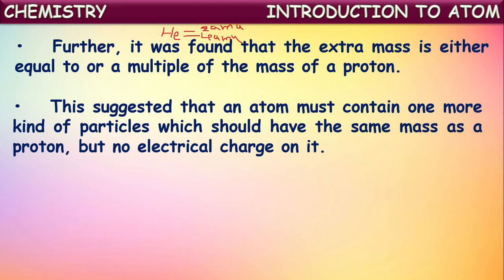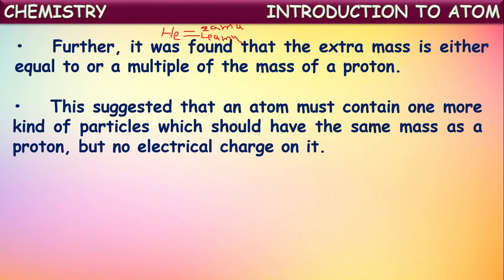The total charge of the electrons is counterbalanced by the total charge on the protons in that atom. Hence, atoms are neutral. And this third kind of particle might have mass equal to the mass of protons, but they do not have any charge. If they have charge, what happens?